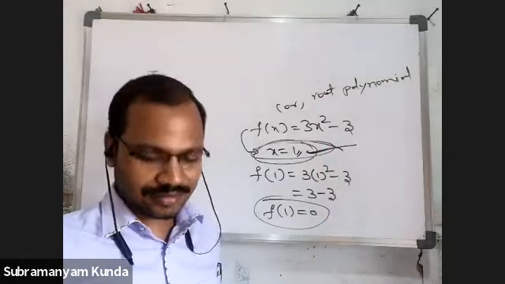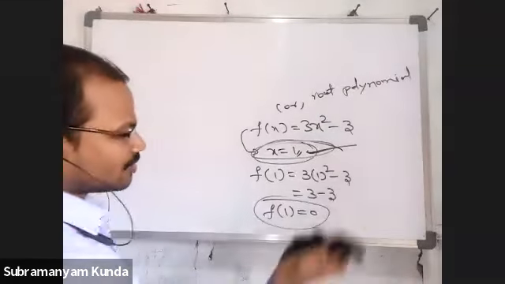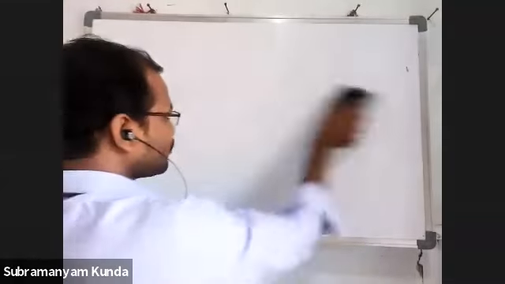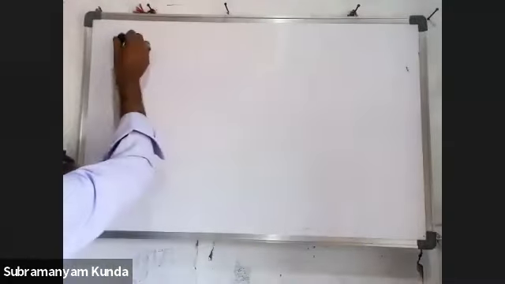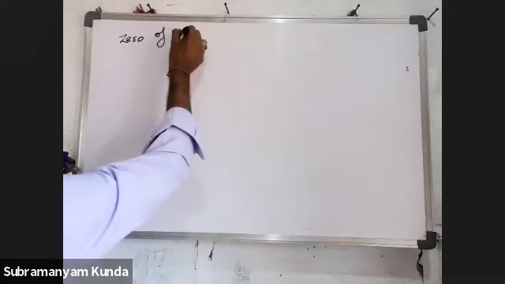Is it clear? What is meant by 0 of the polynomial? Yes, sir. Just write down the definition. Write that as 0 of polynomial.